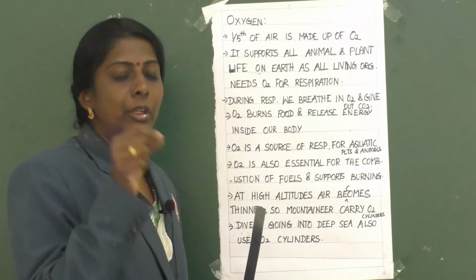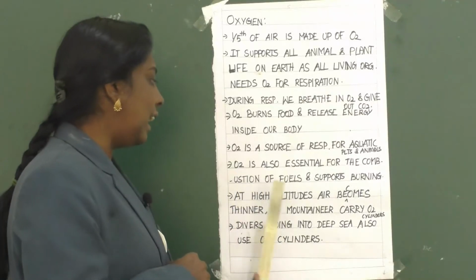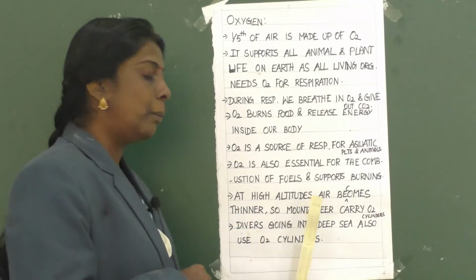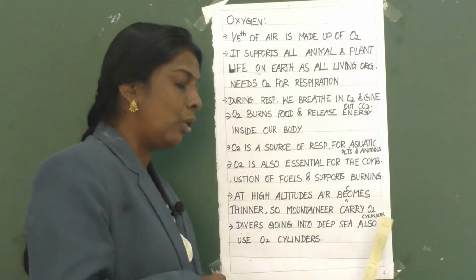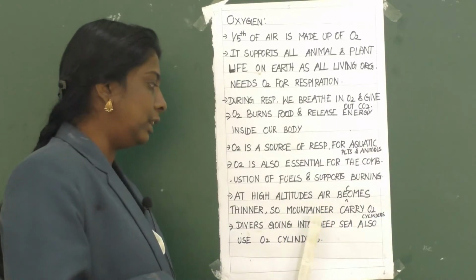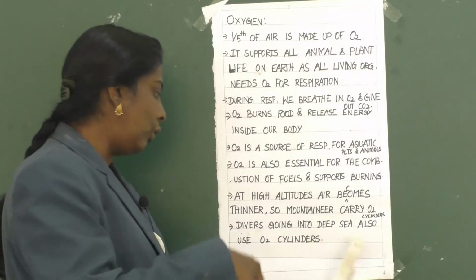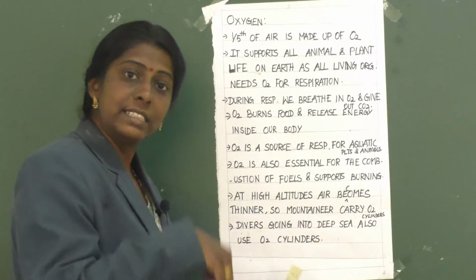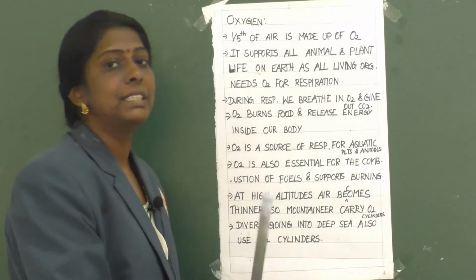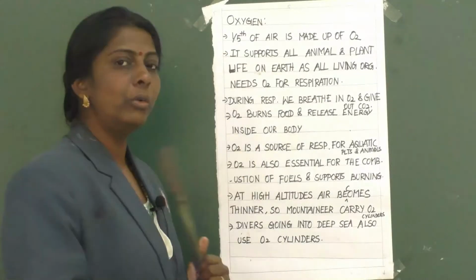Clear? So, mountaineers carry oxygen cylinders, and divers going deep into the sea also use oxygen cylinders. Okay, clear? That is all about oxygen.